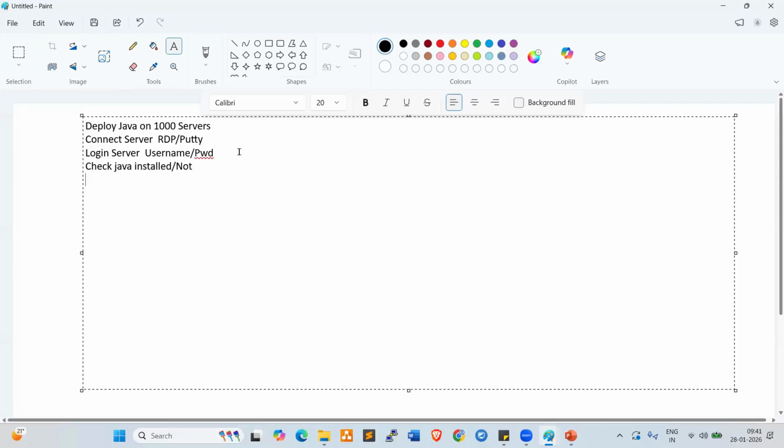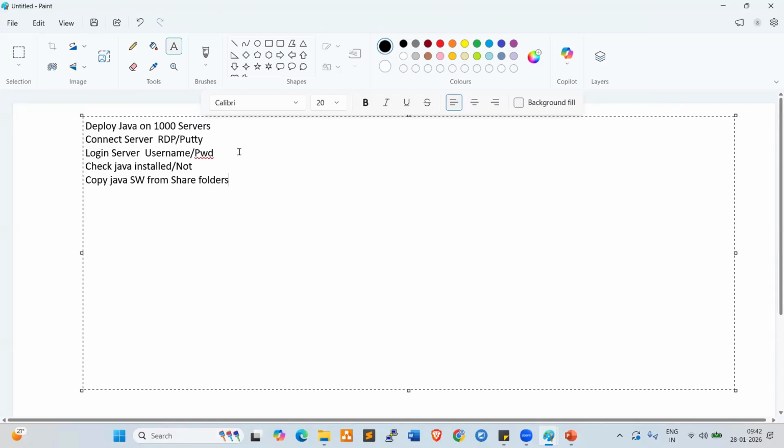If Java is not installed, we need to install Java. To install Java, we need to get the Java package. Copy the Java software from share folders. A share folder is nothing but a central repository.